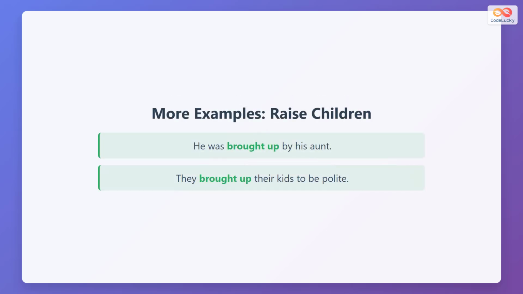Here are more examples for raising children. He was brought up by his aunt. This means his aunt was his parent and cared for him when he was growing up. They brought up their kids to be polite. This means they taught their children good manners while raising them.